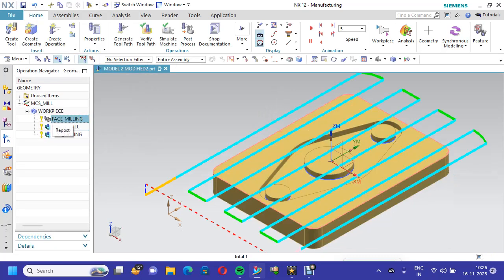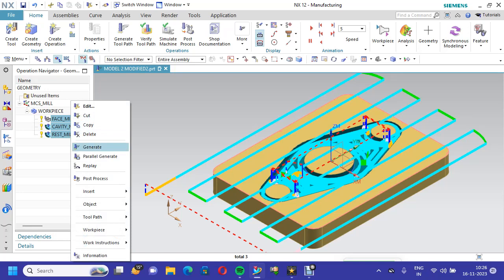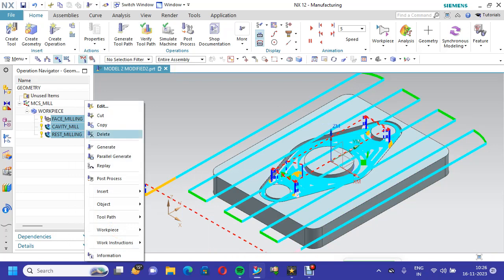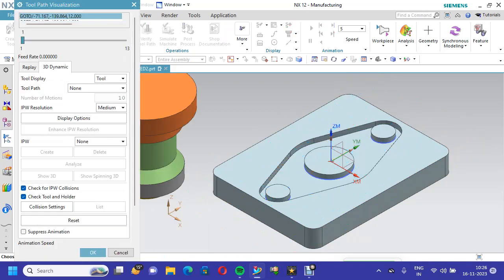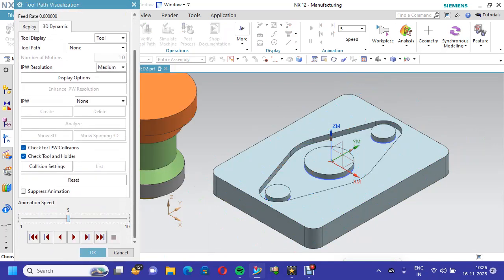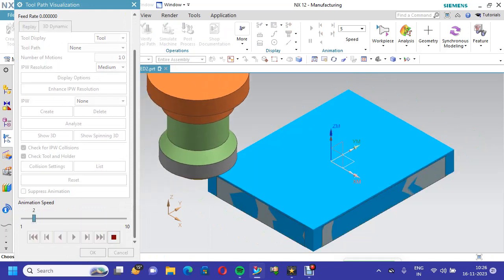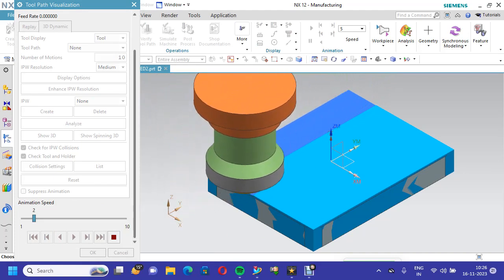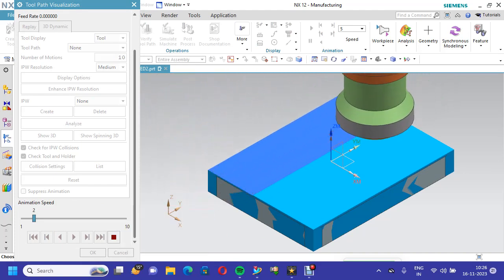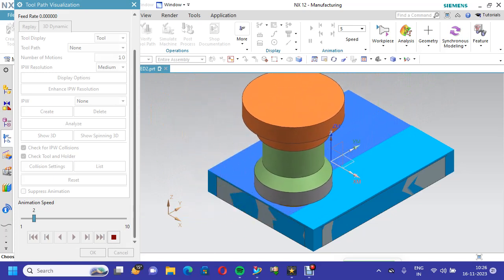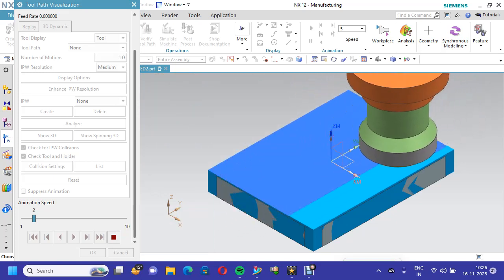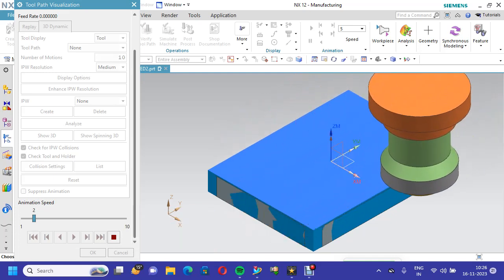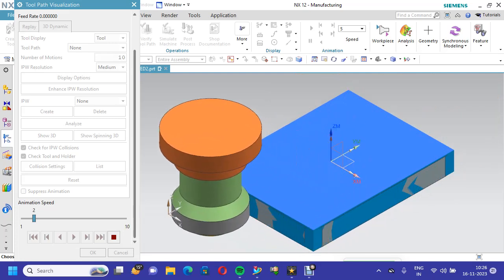Now we will select 3 operations, generate them, and check whether all material has been removed or not. First it is removing by face milling. Each and every time it is taking 0.5 material by using indexable carbide cutters. I made it a little bit fast.